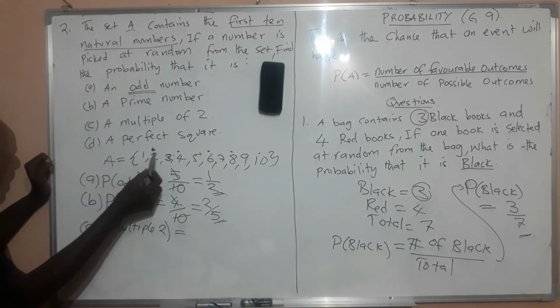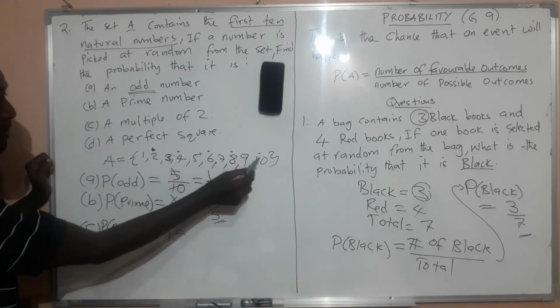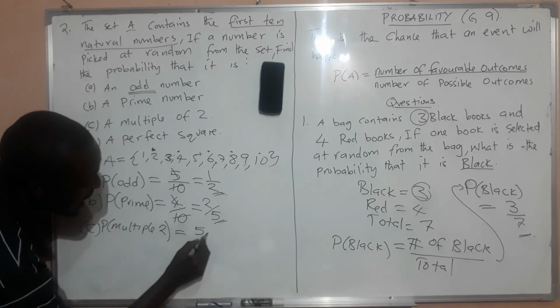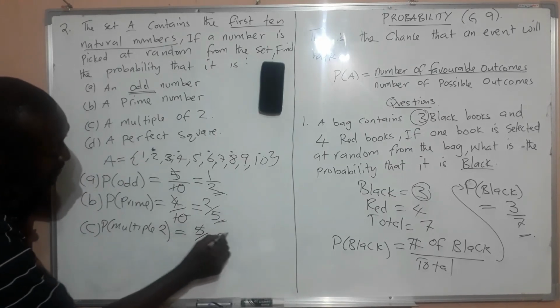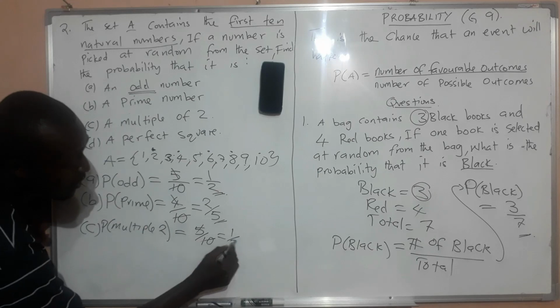So how many are they? 1, 2, 3, 4, 5. So you're going to have 5 out of the total number of all the numbers, which is 10. And you're going to have 5 into 5 is 1, 5 into 10, there you have 2.